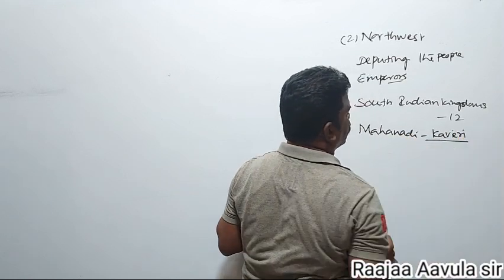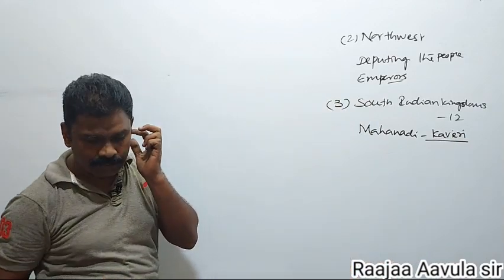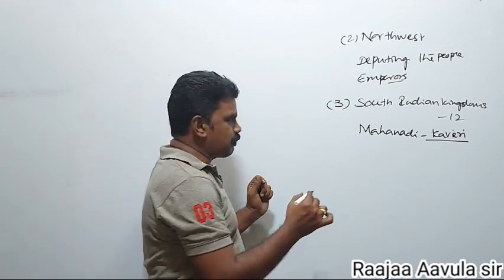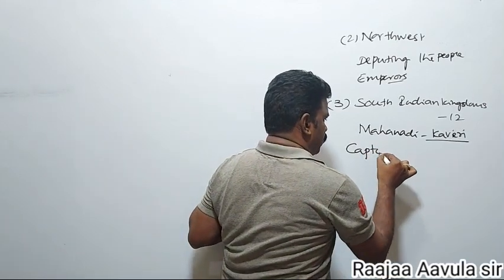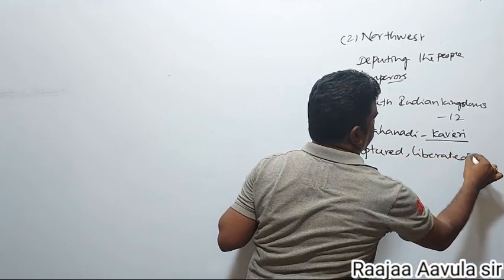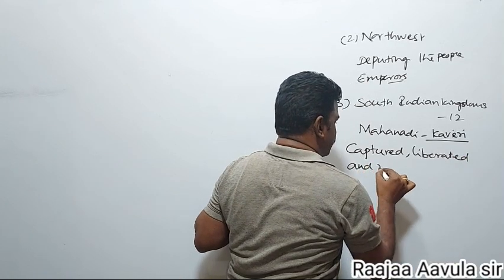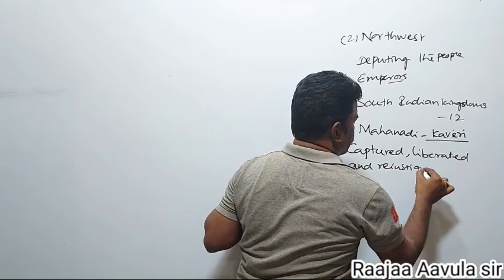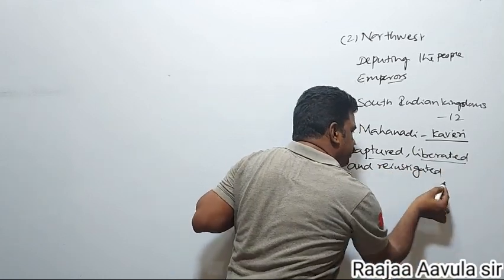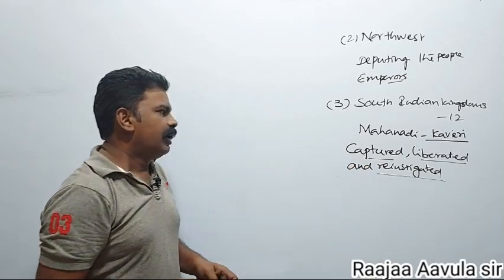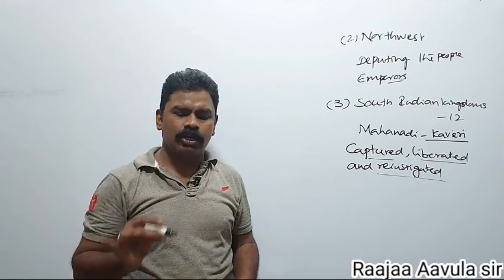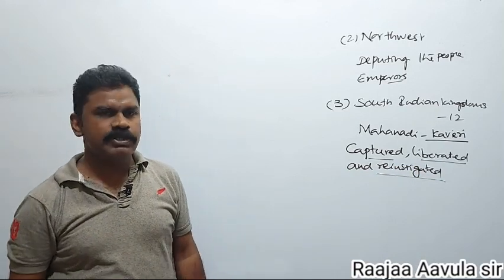For these rulers, he followed the policy of capture, liberation, and reinstatement. Some areas were captured, some liberated, some reinstated. Those liberated and reinstated became feudatories of Samudragupta.